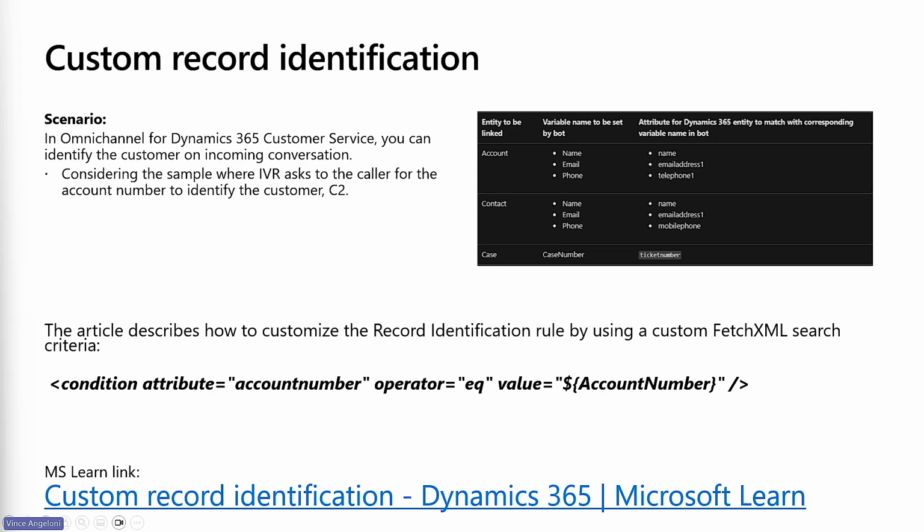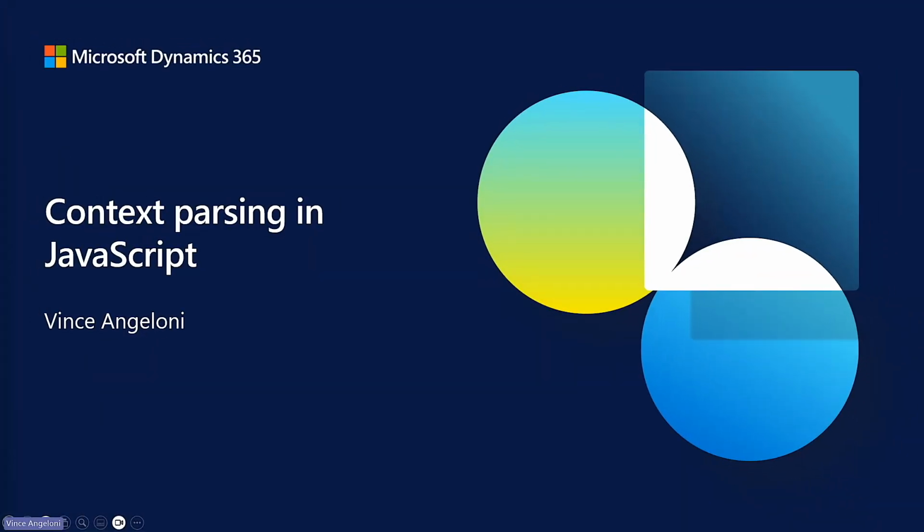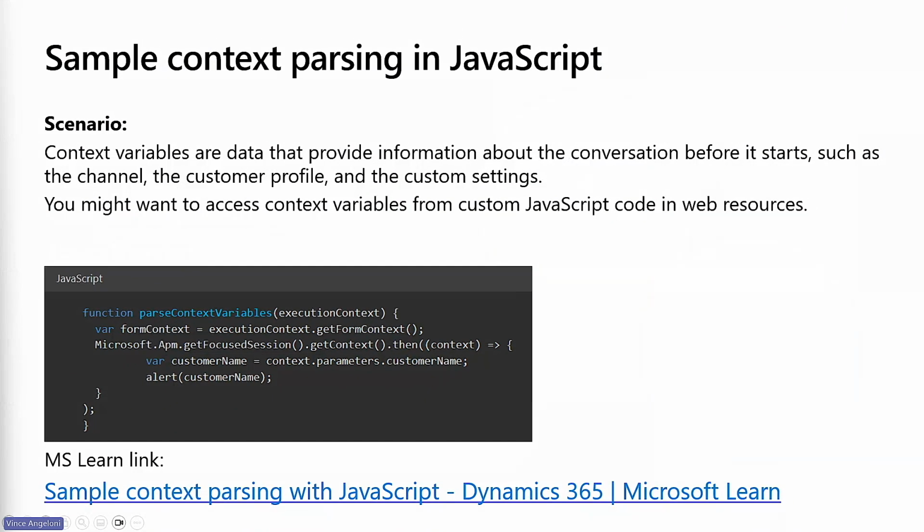So now let's move to the next deliverable, context parsing JavaScript. Let me introduce what context variables are. The context variables are data that provide information about the conversation, such as, for example, channel, customer profile, and custom settings. You can add your own custom context variable on the workstream level.